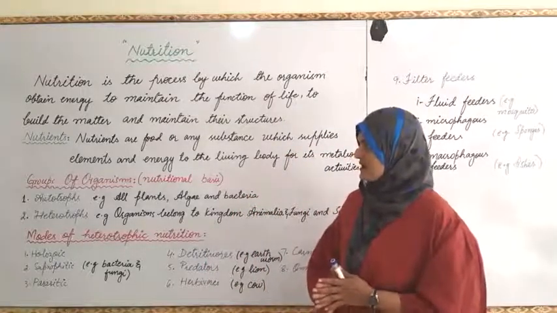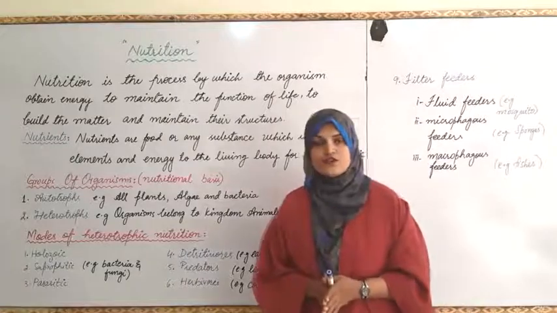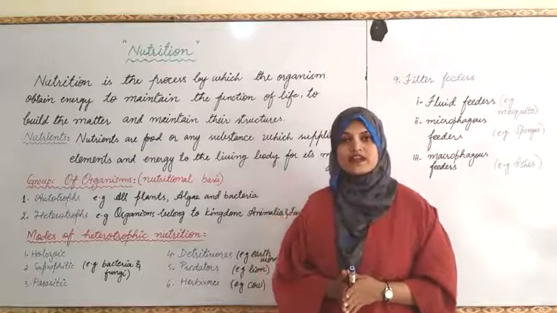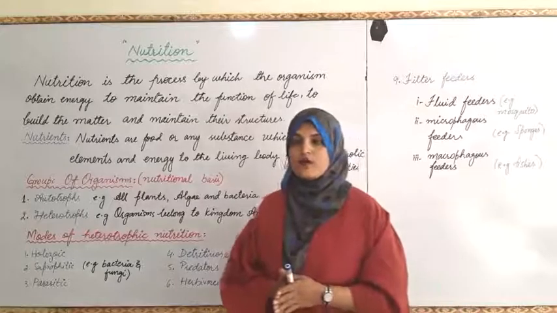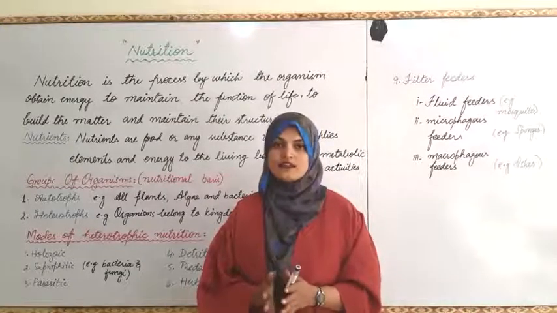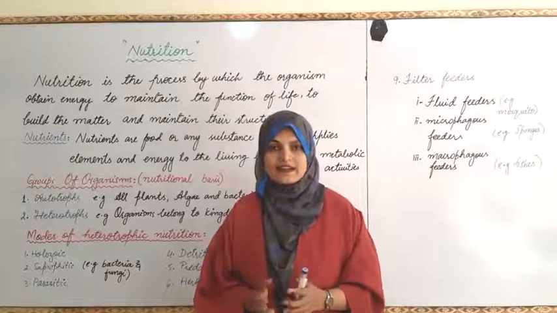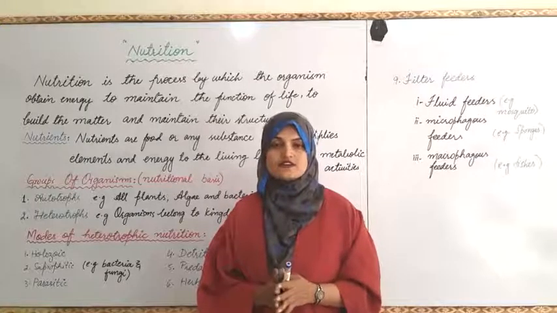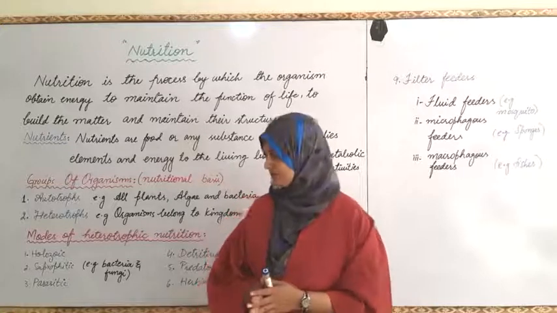The next group is heterotrophs. Heterotrophs are those living organisms that get their food from the surroundings, or by eating autotrophs or other heterotrophs, for getting energy and for the survival of their life.